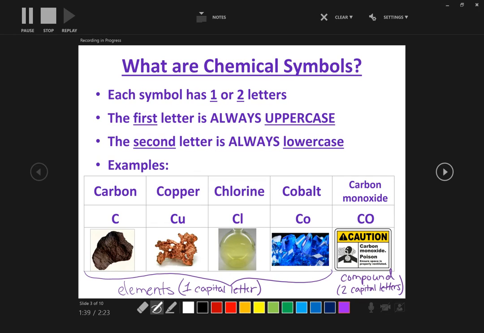And you can see it's very important because cobalt with a capital C and a lowercase o is a pretty blue crystal, while carbon monoxide, capital C and capital O, is a poisonous gas. So very important to know whether a letter is supposed to be uppercase or lowercase.